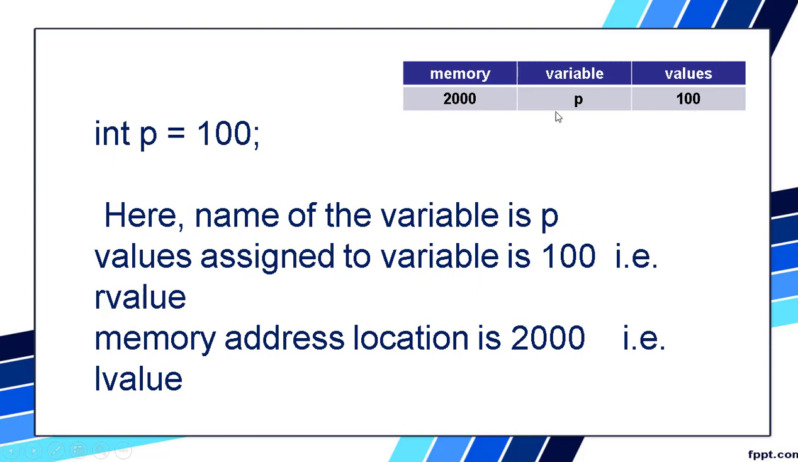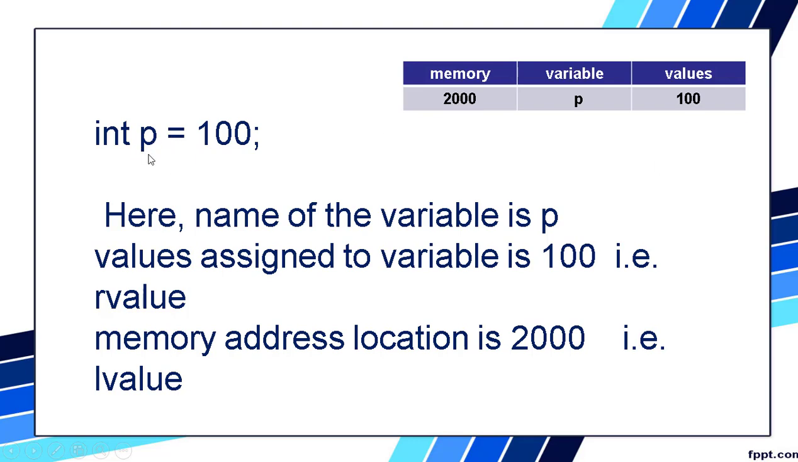So 100 is the value that p contains. It is stored at a location, 2000, which is the memory address where it is stored. So at 2000, 100 is stored, but what is the variable name there? P. Here int is the data type, p is the variable name, equal is the assignment operator, and 100 is the value that has been initialized to p.